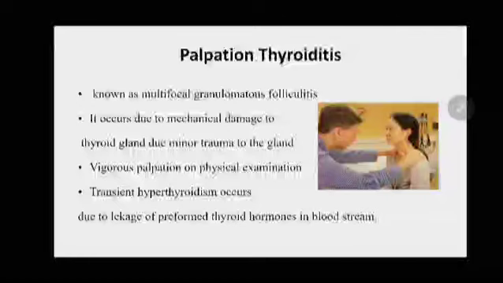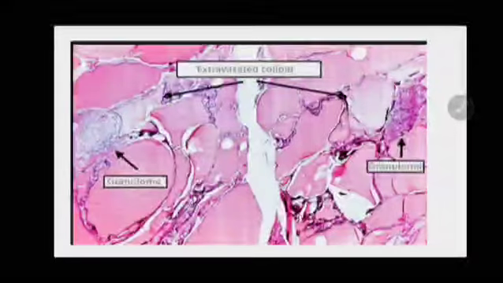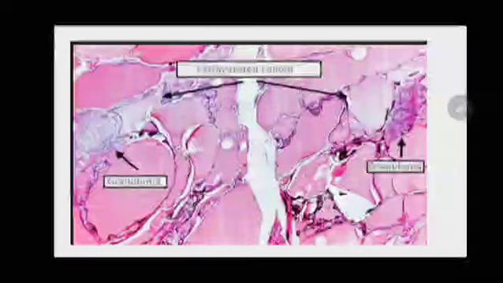Here also, whenever there is damage to the thyroid gland, there is a gush of hormones released into the blood. So first there will be transient hyperthyroidism, later followed by hypothyroidism. And here also you can see the granulomas. The only difference between de Quervain's thyroiditis and palpation thyroiditis is that in de Quervain's thyroiditis the granulomas are formed within the follicles. That means they destroy the follicle, and within the follicle you can see the granulomas.